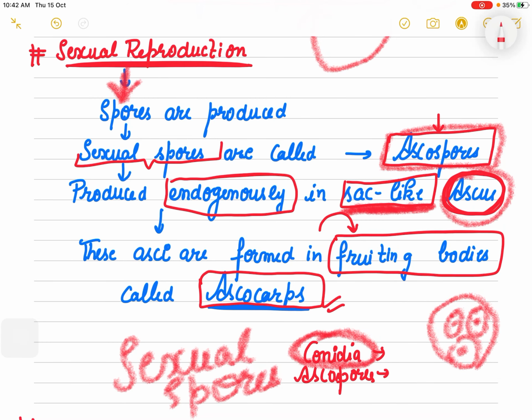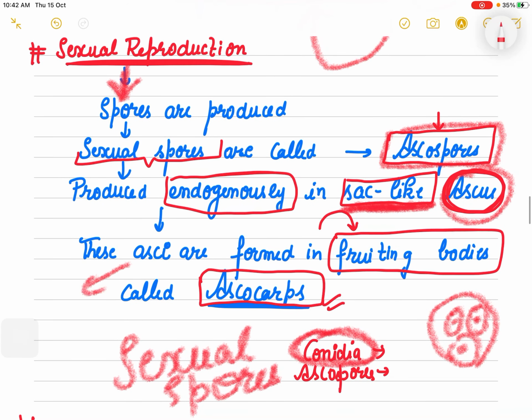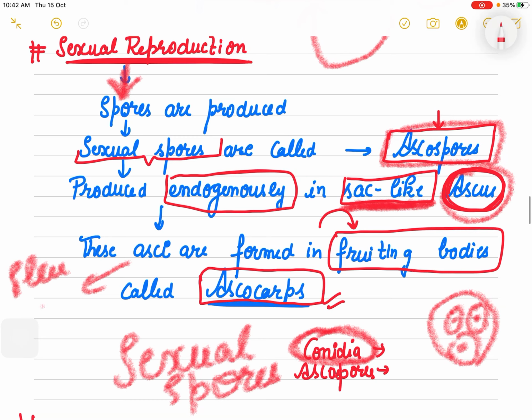And they are produced inside endogenously, and conidia are produced outside. And this ascus, its plural we call asci. These ascus or asci are formed in the fruiting bodies. These spores which are called ascospores are produced inside the sac-like ascus, and these ascus are formed in the fruiting bodies.